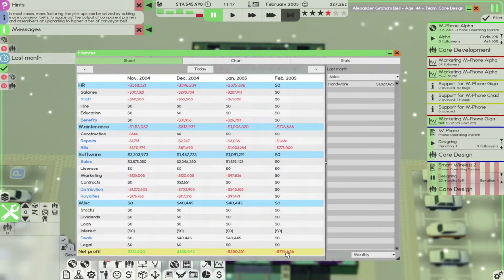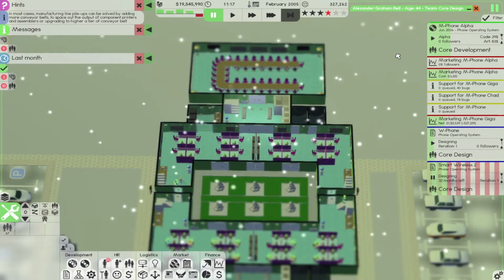When our expenses are, so it's basically the cost of our staff put onto this. They're like 68K. But it'll make them happy, which will in turn, I think, make them a bit more efficient.